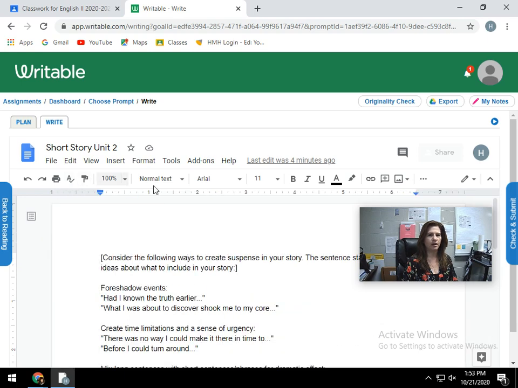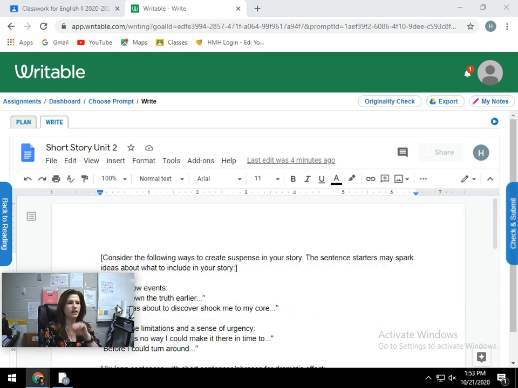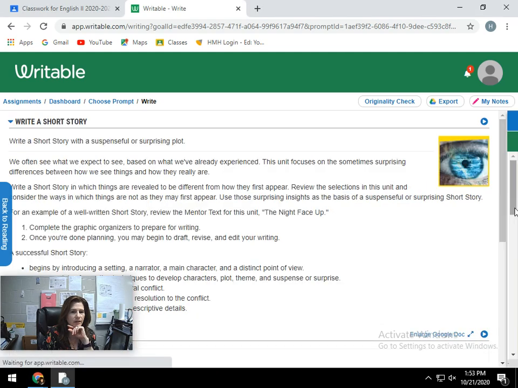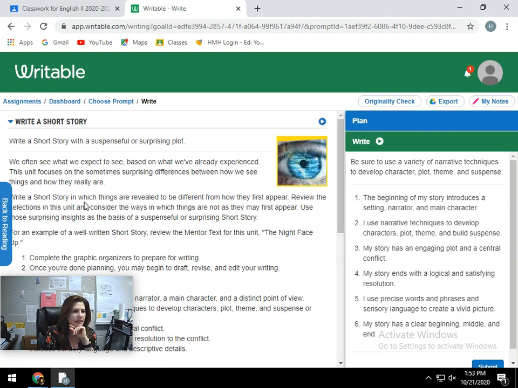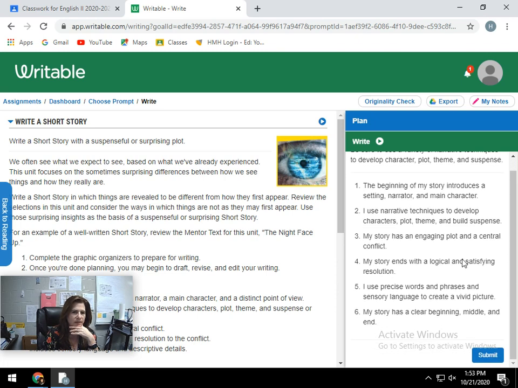Okay. And then remember that after you get your story written, when you get ready to check and submit, and by the way, since this is a short story, it doesn't have that revision assistant thing where you click on the paragraphs, because you don't really have a thesis for a short story and things like that. So Writable doesn't really grade short stories, just essays. So you do have a checklist.